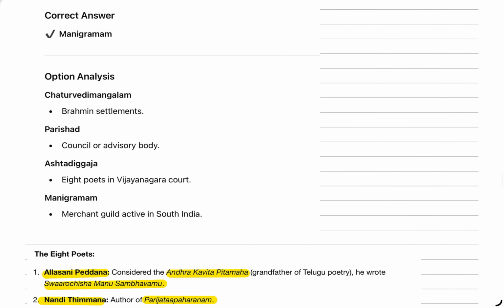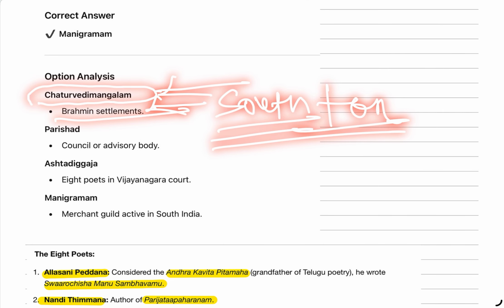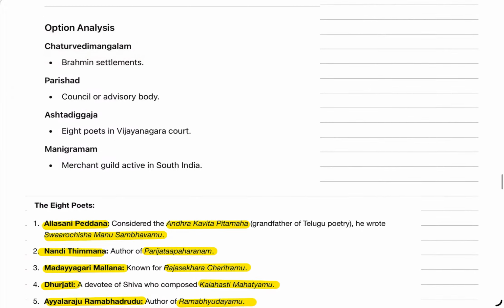The other options are Chaturvedi Mangalam. These are basically Brahman settlements in South India which were free from tax. The king was following remission of tax from these Brahmins. So this is known as Chaturvedi Mangalam. Okay, this was basically a Brahmin settlement.